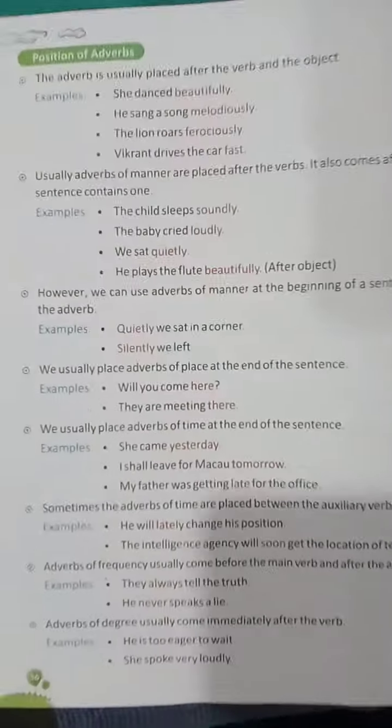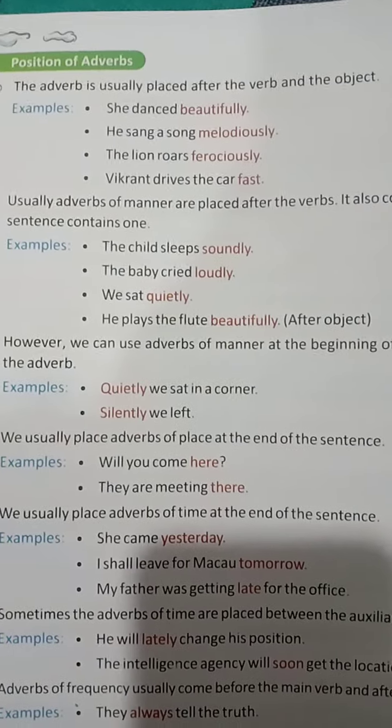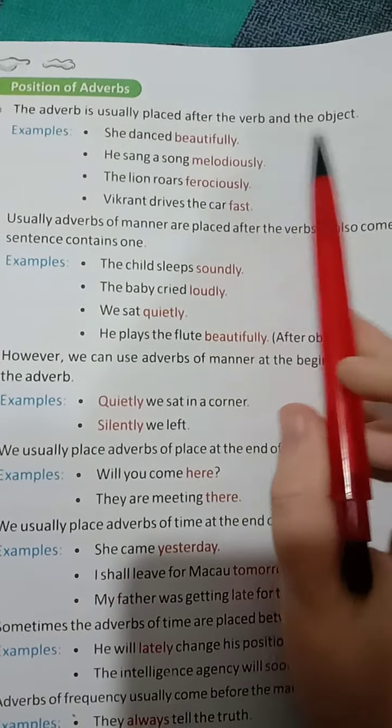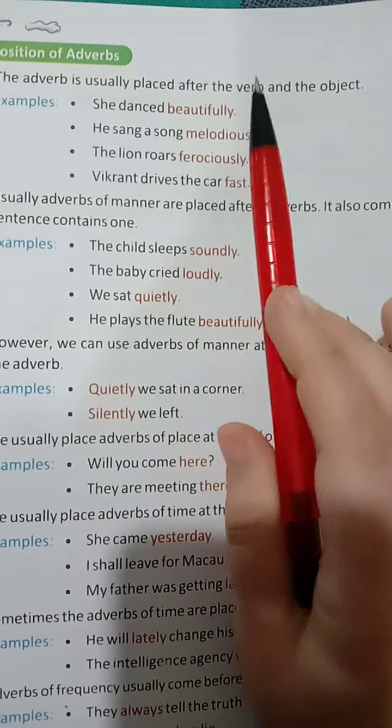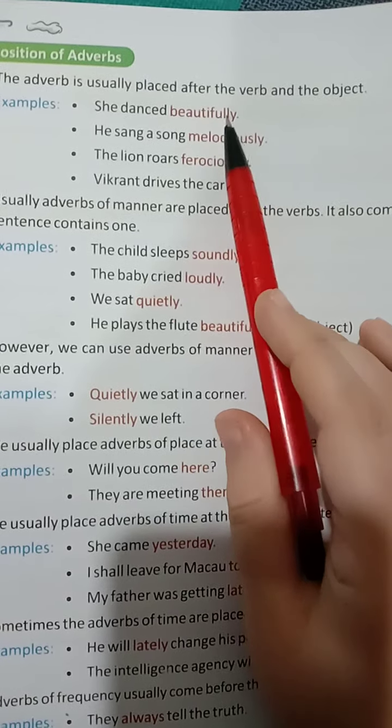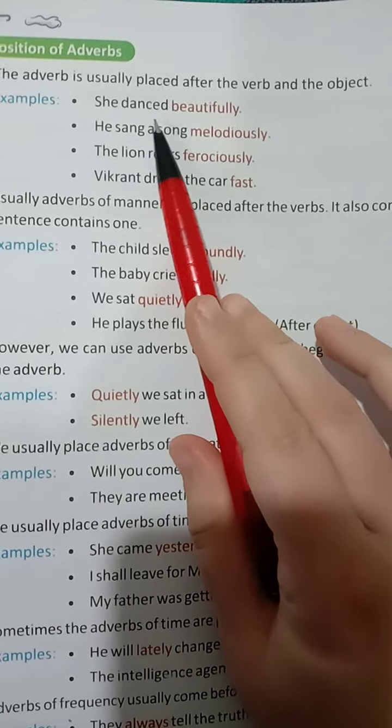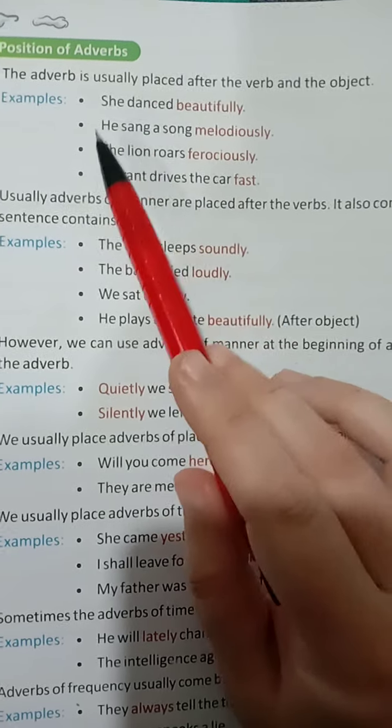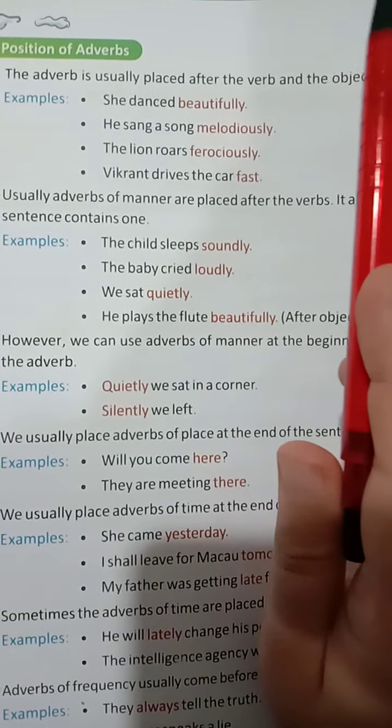Now, let's see the position of the adverbs. The adverb is usually placed after the verb and the object. So, as we all know, an adverb is placed after the verb and the object. So, she danced beautifully.